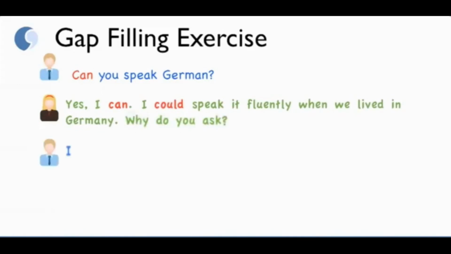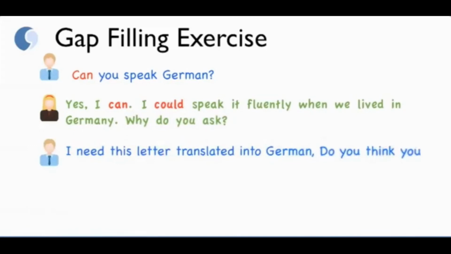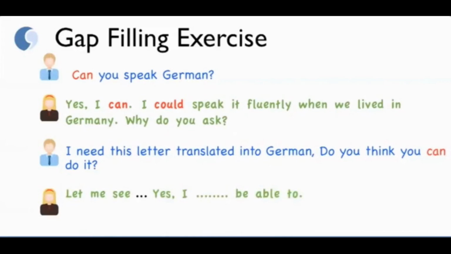Why do you ask? I need this letter translated into German. Do you think you can do it? Let me see. Yes, I be able to. I might be able to. It take a little time though. It could take a little time though.